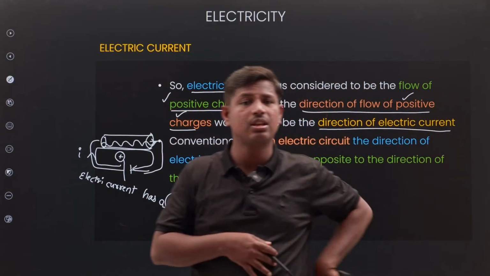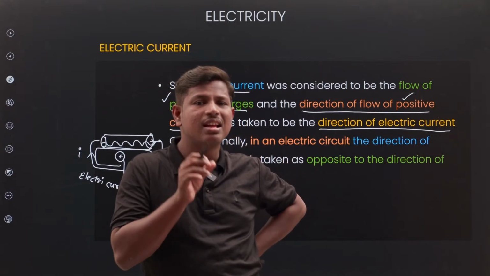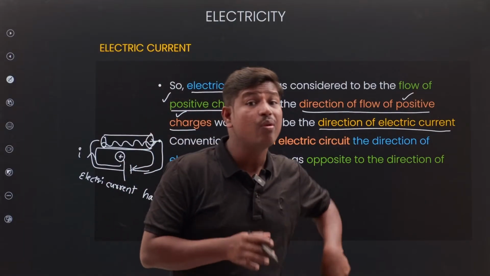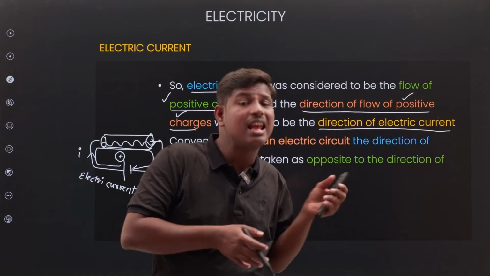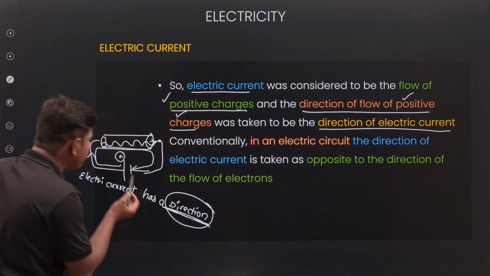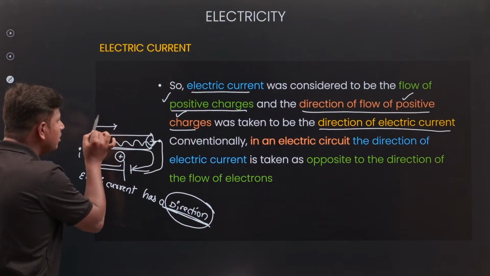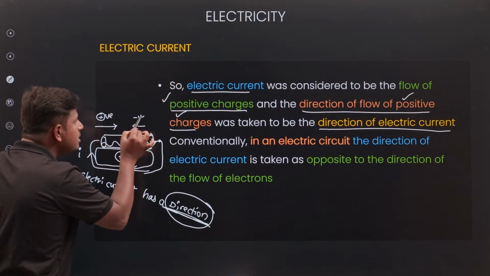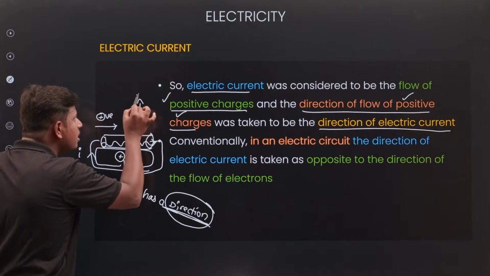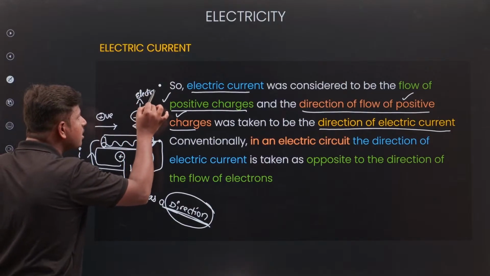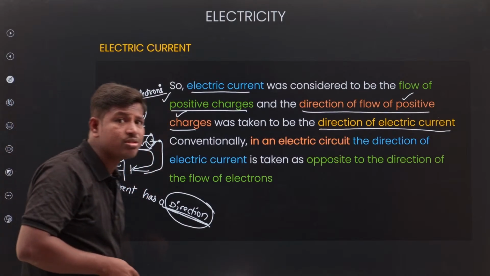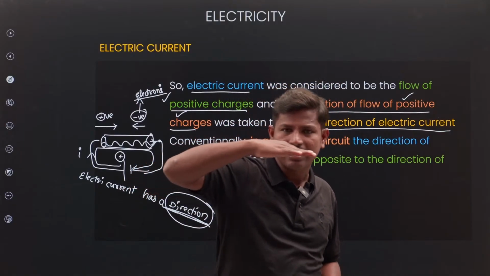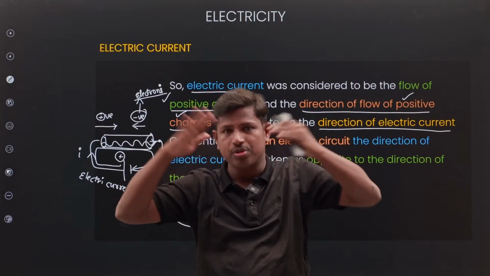Remember, if someone asks you what is the direction of electrical current, the answer is the positive charges flow. And what about electrons? The electrons travel in the opposite direction. Where positive charges flow one way, negative charges, which we call electrons, flow the opposite way.